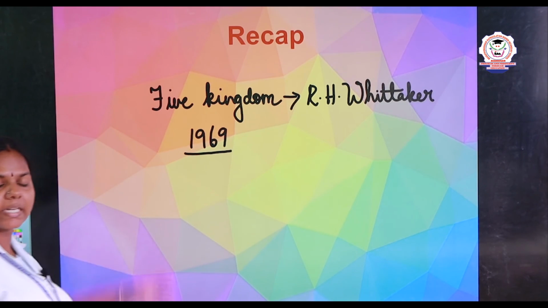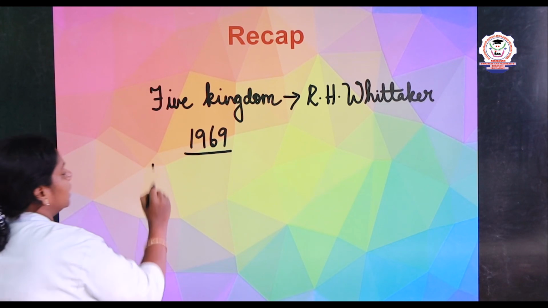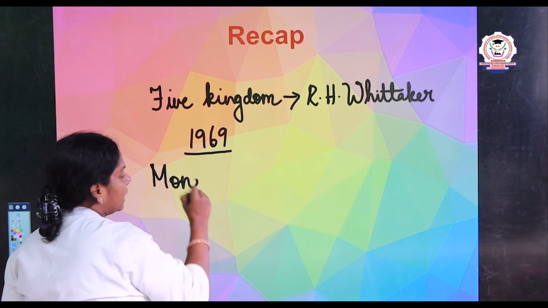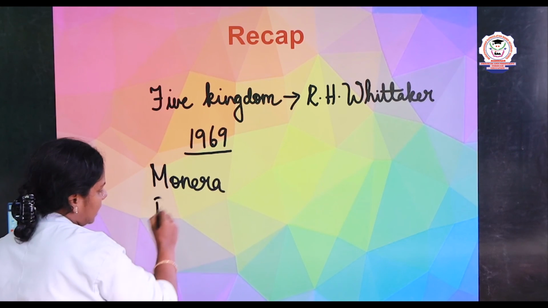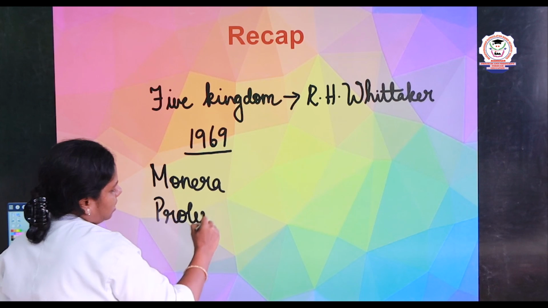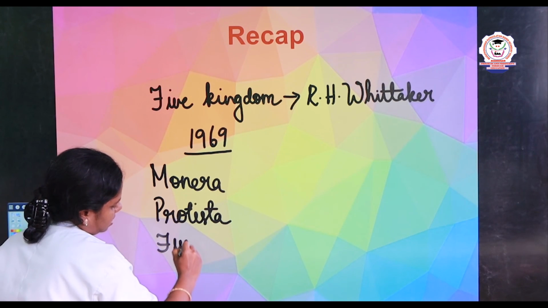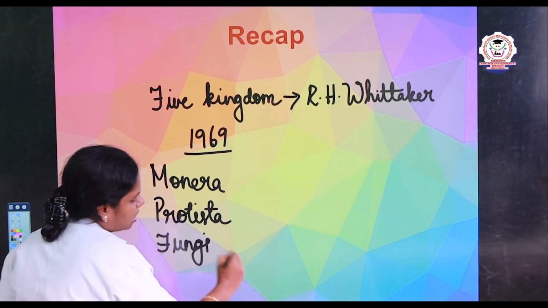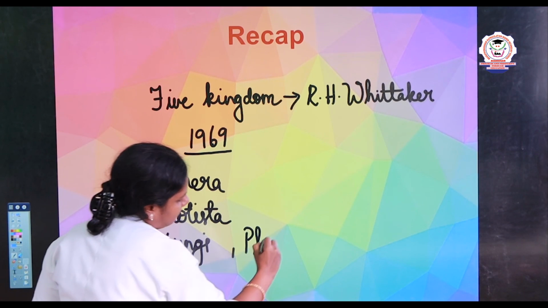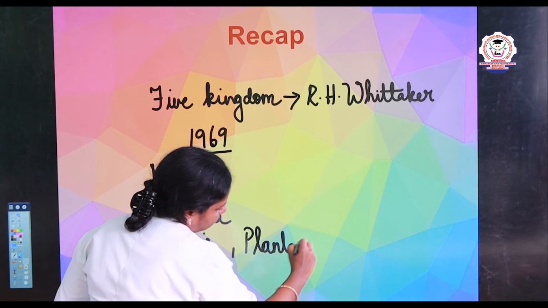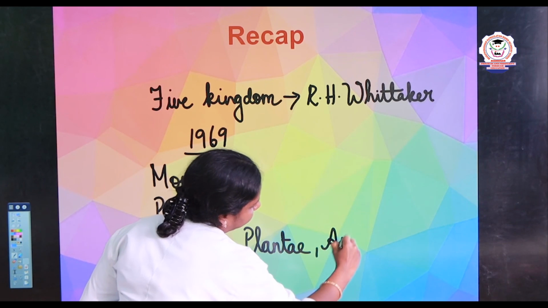And what are all the kingdoms involved in 5 kingdom classification? Kingdom Monera, Protista, Fungi, Plantae and Animalia.